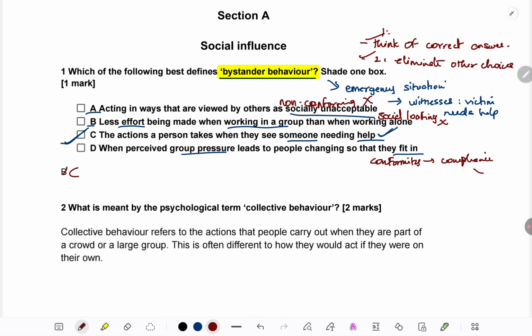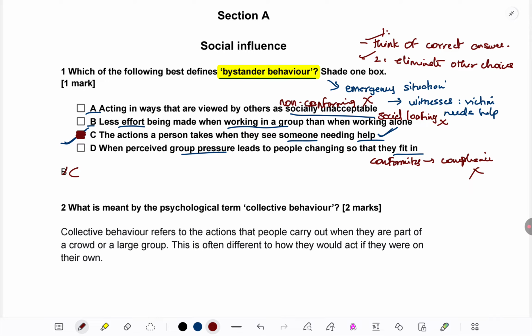So now after having ruled out that the others have nothing to do with helping and bystander behavior, very confidently I can write the answer, which is C. In the actual paper you just have to shade into a box, so there will be a C option, there will be that oval next to it which you will just have to shade into. Here accidentally the wrong answer was printed, I apologize for that, but it has been corrected to C. So what you're seeing below, the C is written as the correct answer.